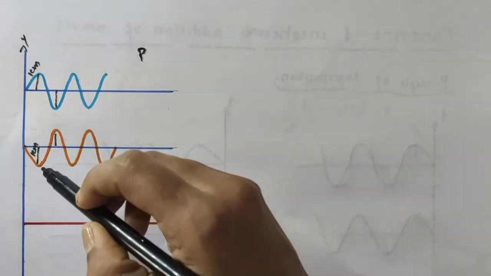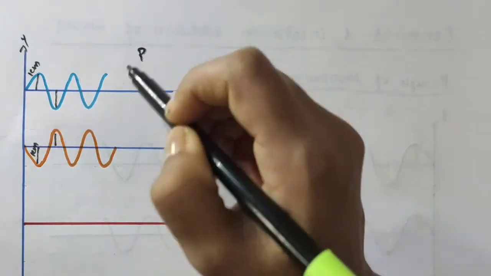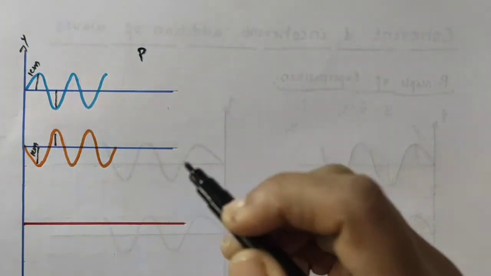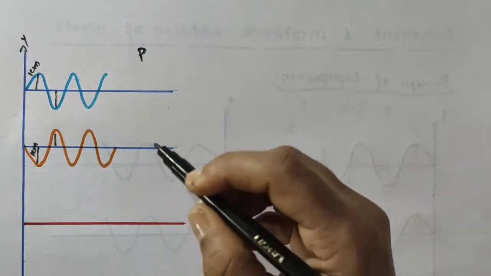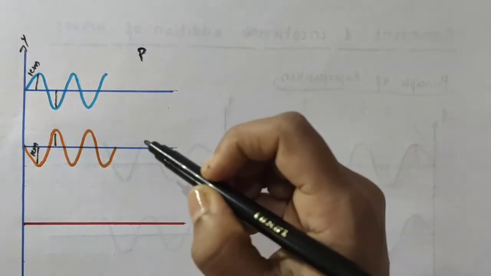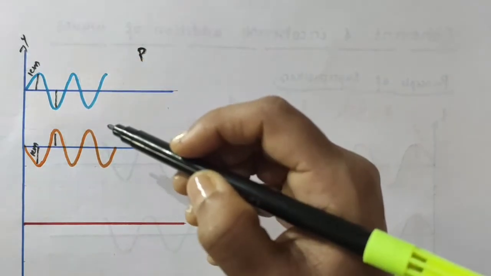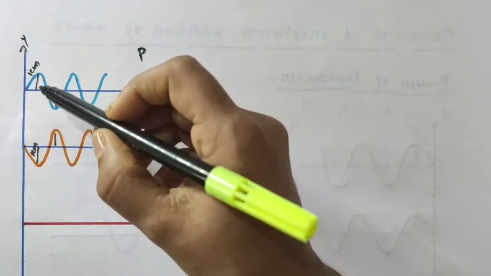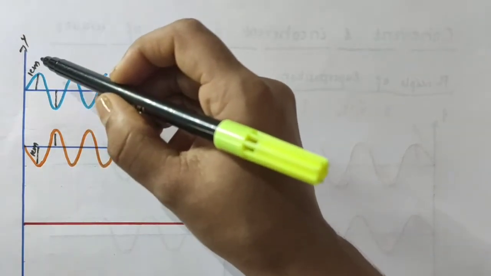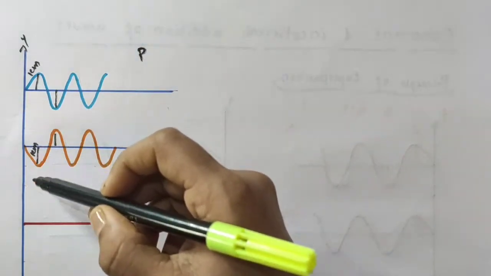So what about the net displacement produced by the two waves at this point P of the medium? According to the superposition principle, the net displacement produced by these two waves is the vector sum of displacements produced by each of the waves. The displacement produced by the first wave is 1 centimeter upwards and at the same time the displacement produced by the second wave is 1 centimeter downwards.